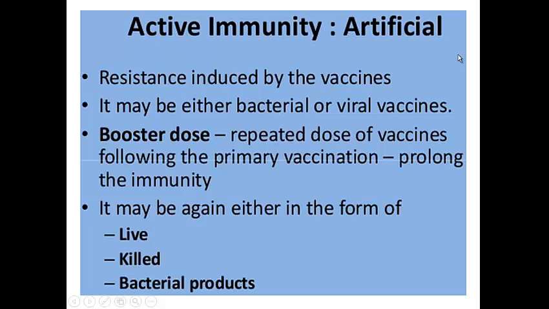In the event that such bacteria enter the body in future, the baby's cells are well equipped and ready to defend against them. That is why either live, half-killed, or bacterial products are injected into the baby's body, so that in future bacterial-borne diseases are prevented by the body of the host.